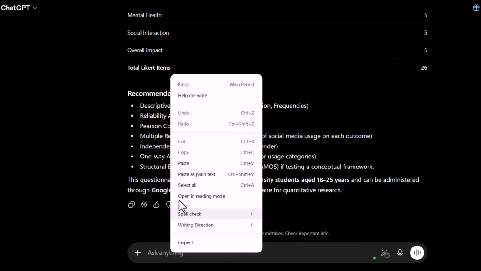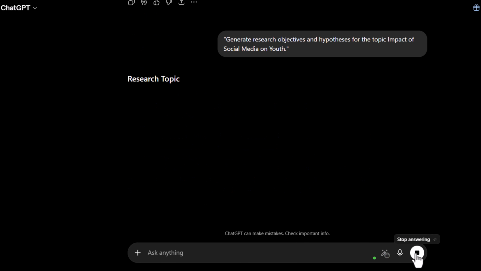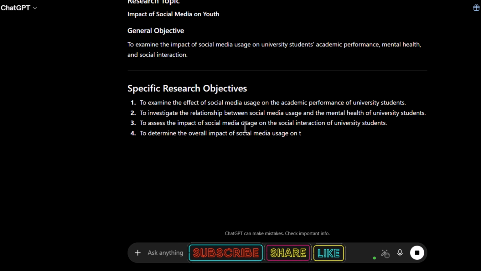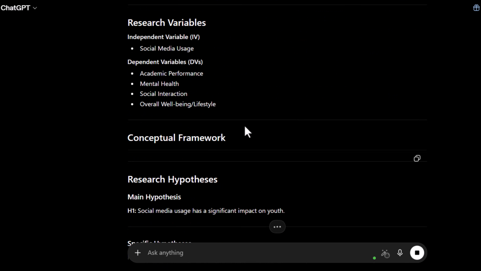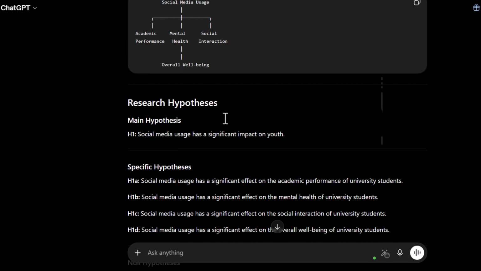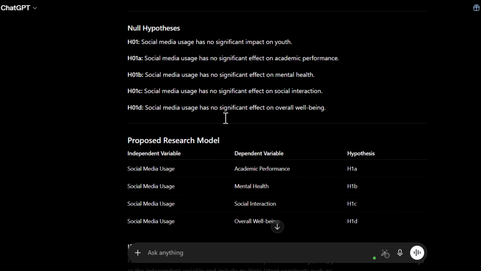Step 4. Create research objectives and hypotheses. Now, ask AI, generate research objectives and hypotheses for the topic Impact of Social Media on Youth. AI may suggest objective, to examine how social media usage affects the academic, social, and psychological well-being of youth. Hypothesis, H1, social media usage significantly affects youth mental health. H2, social media usage significantly affects academic performance. This saves hours of brainstorming and helps align your entire methodology.